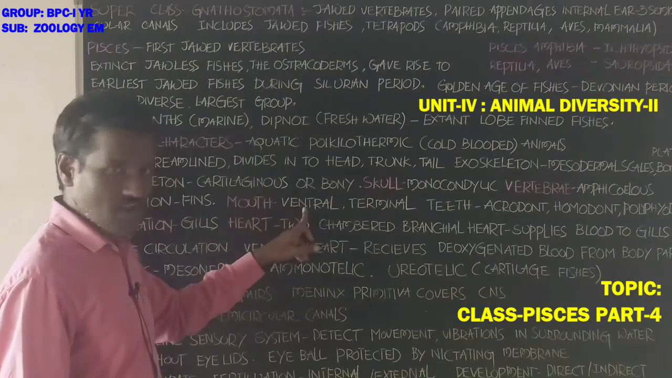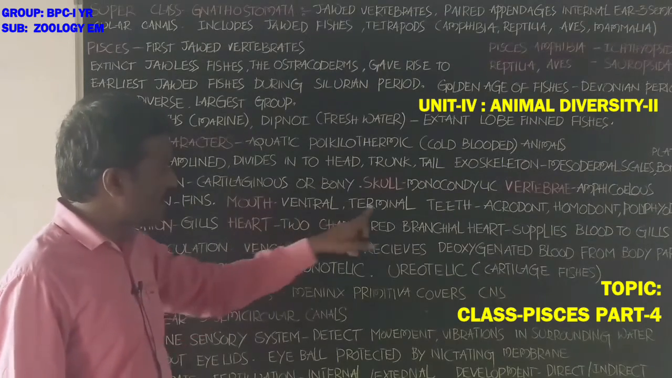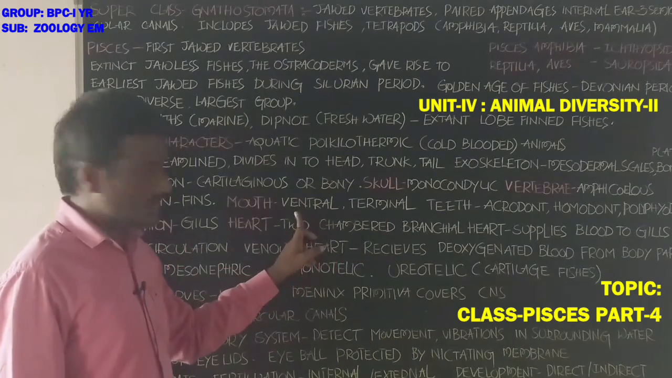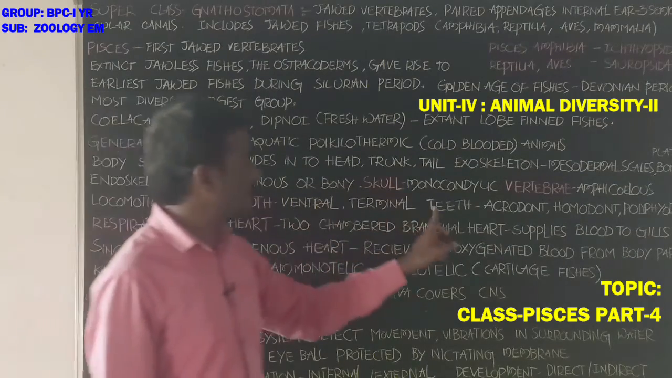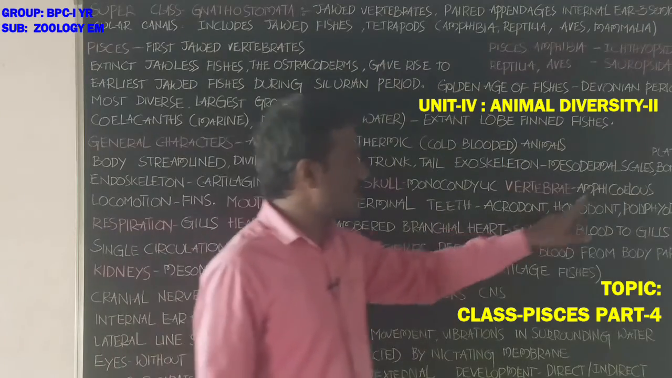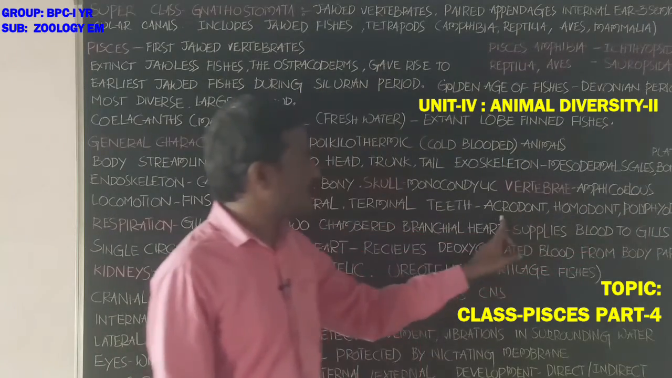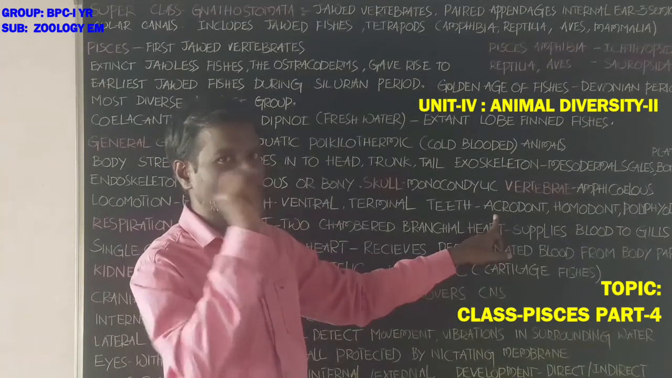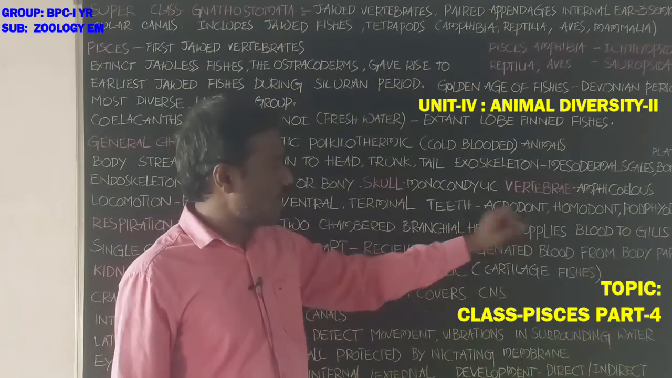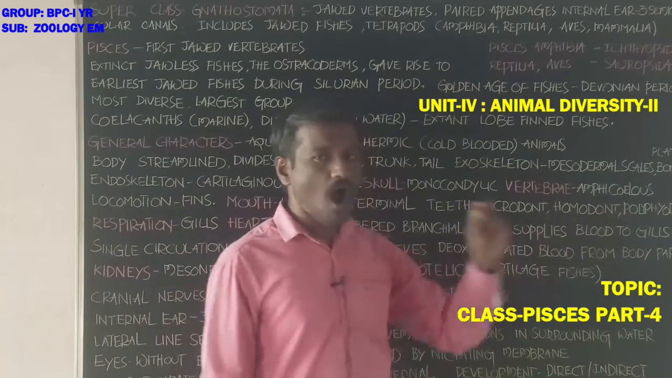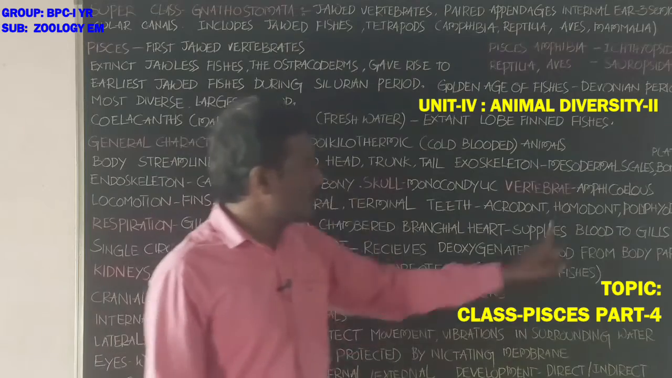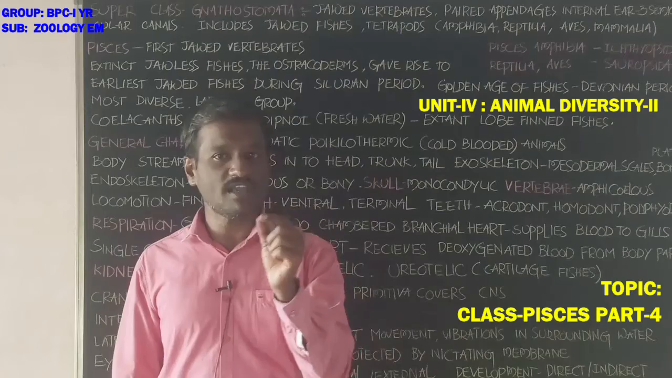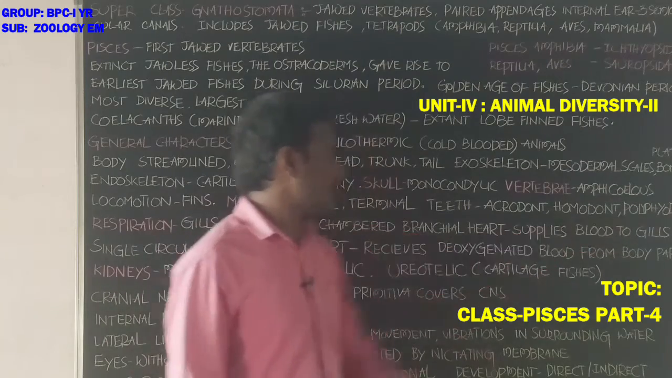Mouth is ventral. Okay, students, the mouth is ventral and terminal, ventral in position. Next, teeth: acrodont, homodont, polyphyodont. Acrodont means teeth are attached to the jawbone. Homodont means all teeth are similar. Polyphyodont means teeth are formed many times.